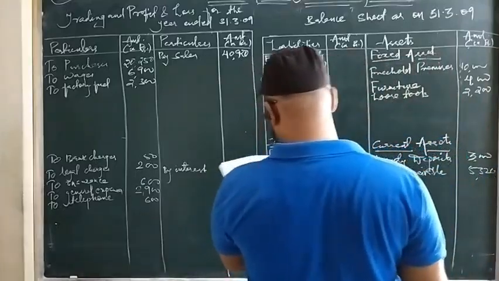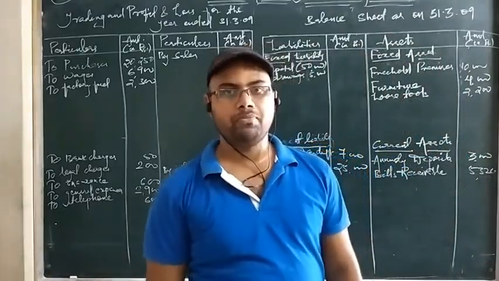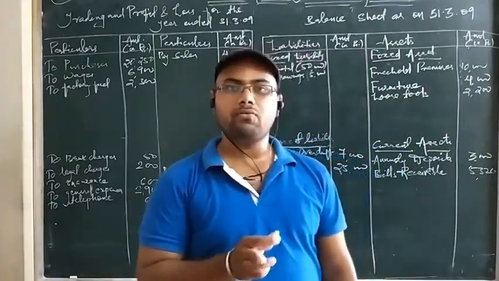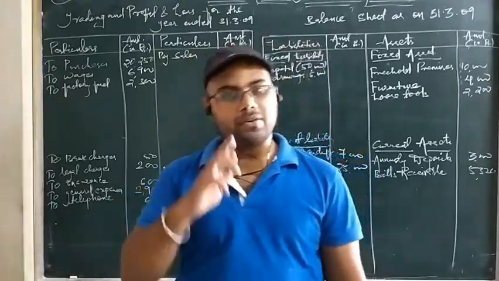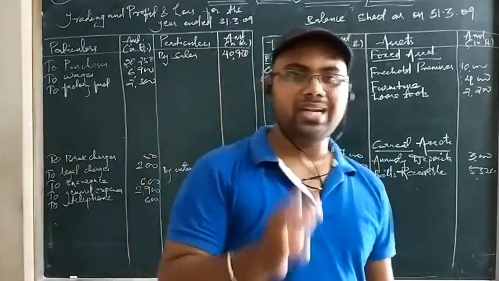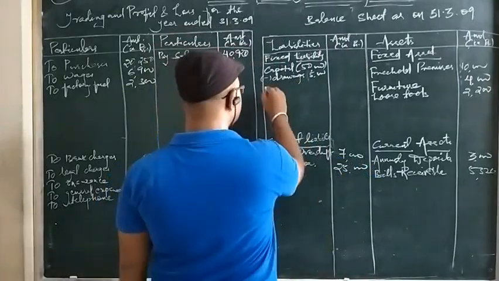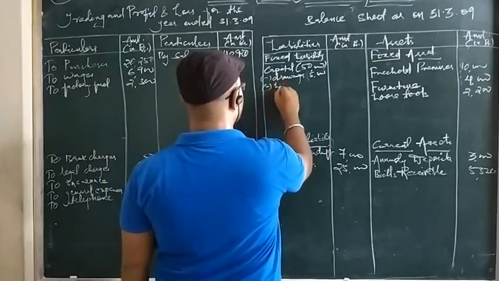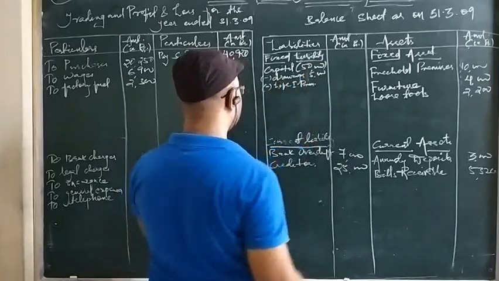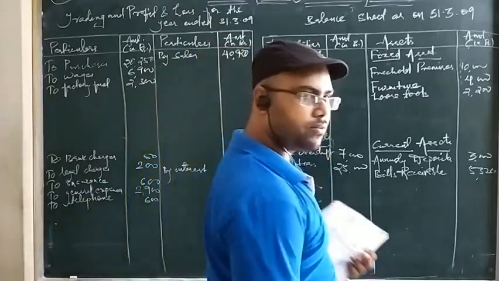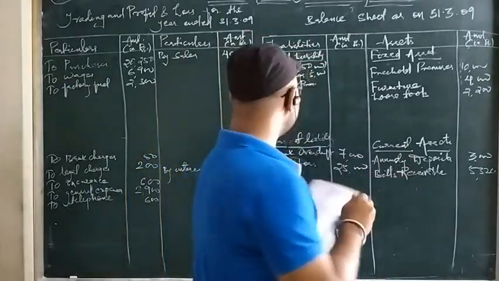Then we have life insurance premium. Remember, life insurance premium means insurance premium paid for the life. Life is not of a business, life is of a person. That means here premium must be paid for the owner. And if premium is paid for the owner from the business fund, definitely it is drawings. Okay, so already we have mentioned drawings. We can add to drawings or we can write here less life insurance premium. Okay, I am writing it in short because of space problem. You can directly add into drawings. Okay, it is drawings, but I am writing it for better understanding. So life insurance premium is 900.